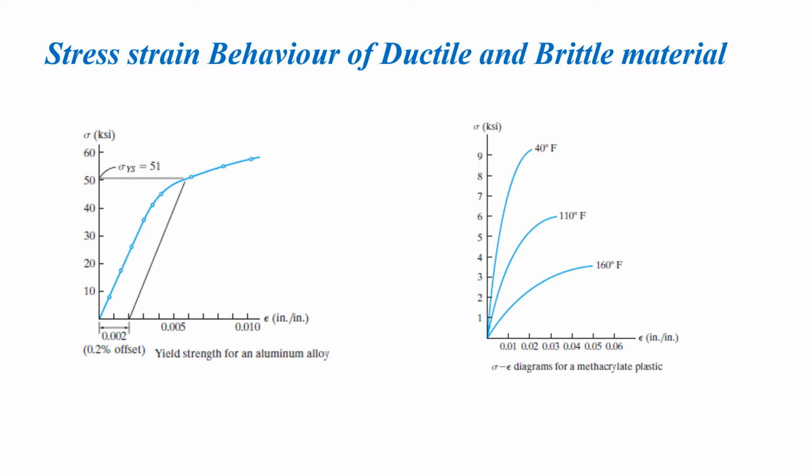Whereas beyond such a limit, that is in the plastic region, there will be a permanent deformation. That is, upon the removal of the external force, it will not come back to its original position and there will be certain permanent deformation. That is the case of ductile material. Whereas in the case of brittle material, the failure is all of a sudden and we cannot identify such a plastic region in a brittle material.